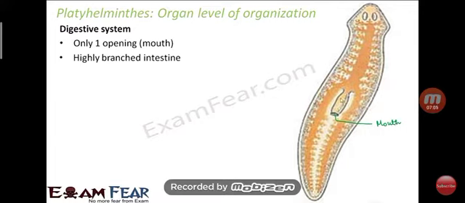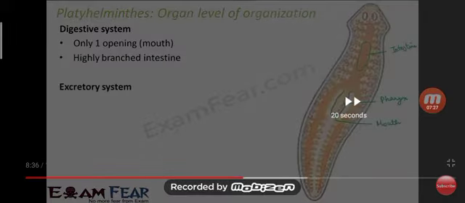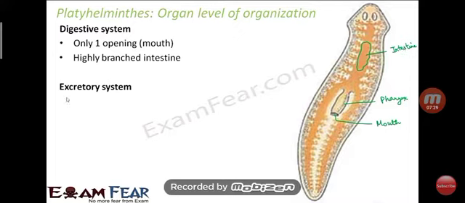Okay, then the second point is the highly branched intestine. The intestine present in their body is highly branched. There is a pharynx present just before the mouth, and this is connected to the intestine. Where is the intestine present? Look at this. There the intestine is present, and this is the highly branched intestine.